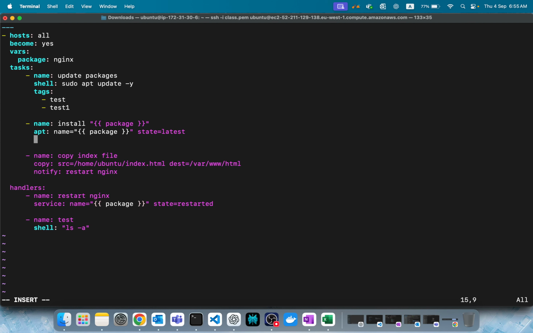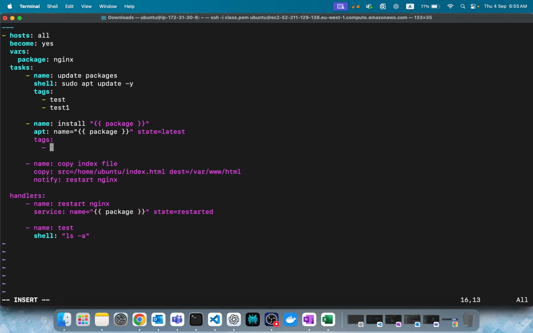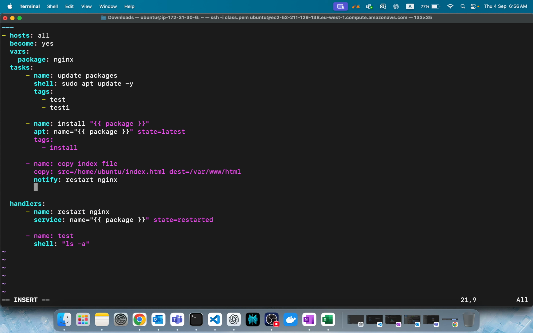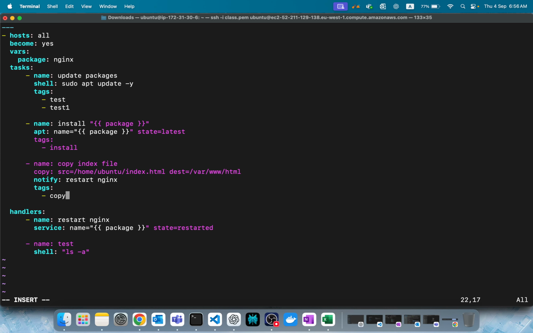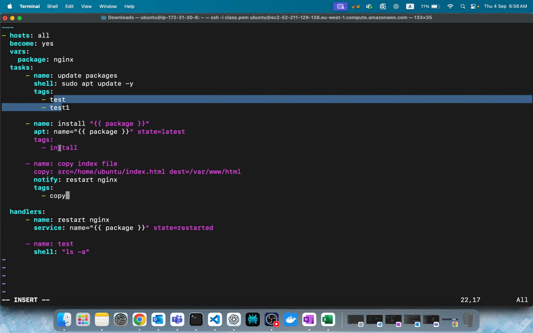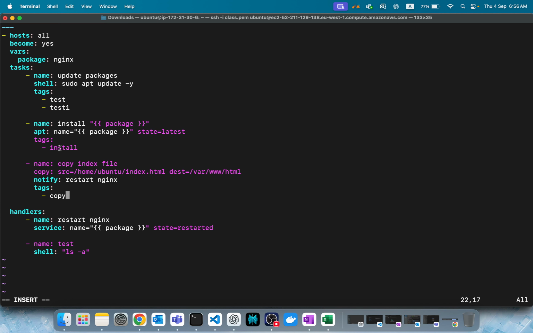Because when you assign a tag to a task, it will let you control what to run, how to run, and everything. Let's say install. The tag is install for just one I have. Here maybe I'll have a tag, copy. The tag name is copy. Like this, you can add multiple tags. There's no requirement, I can just add one tag, which is also fine.